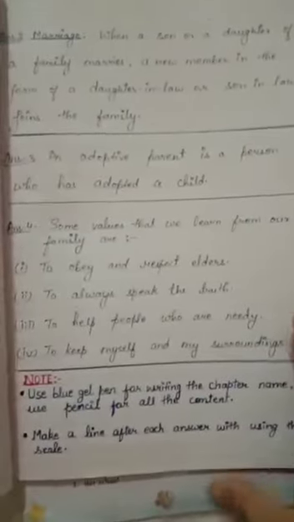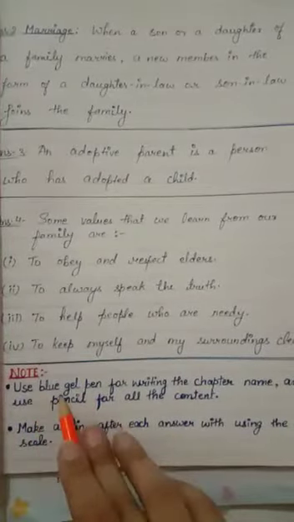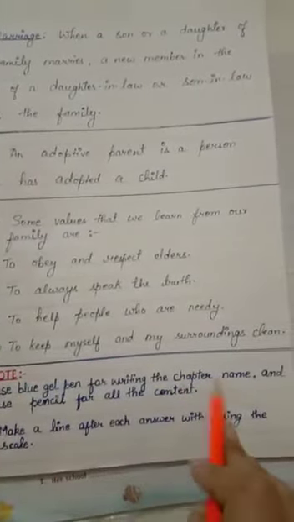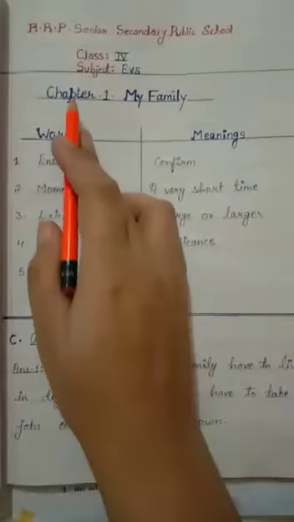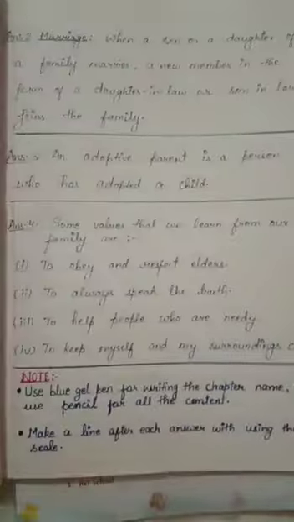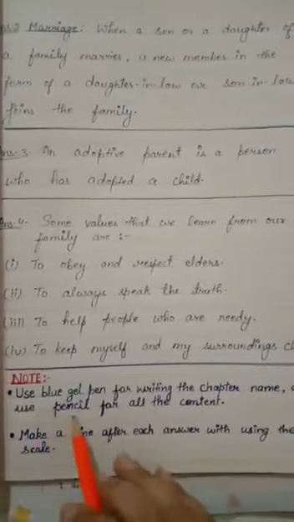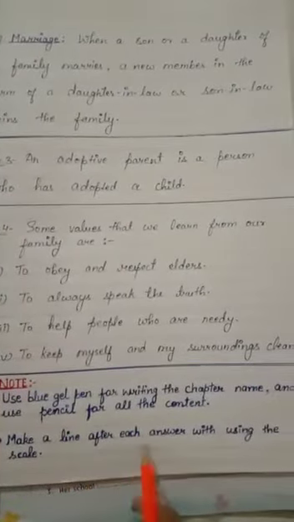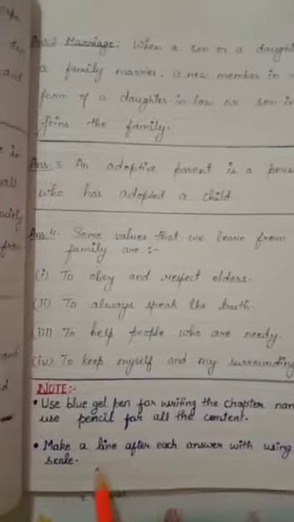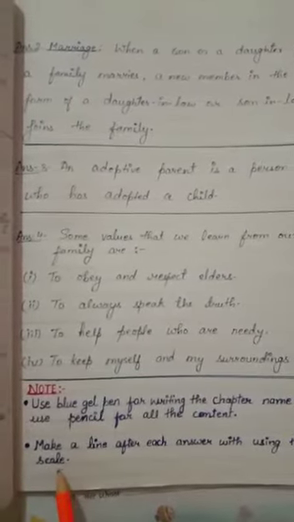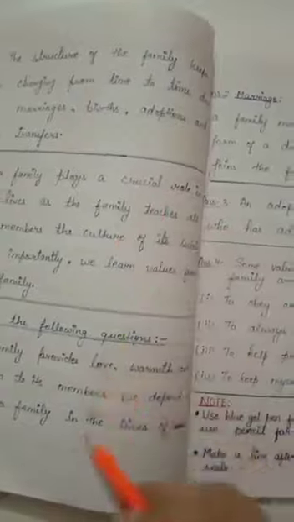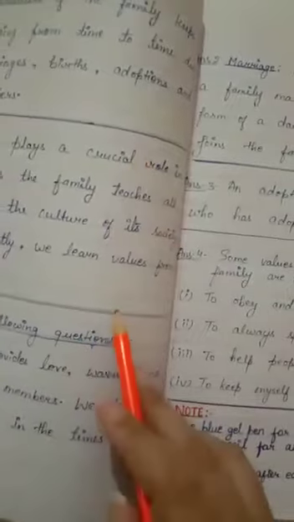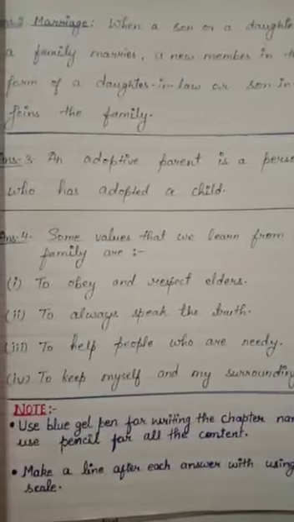Okay, now here are 2 notes. Use blue gel pen for writing the chapter name. And use pencil for all the content. Okay. Make a line after each answer using the scale, like these lines. You will make a line after each answer. Understood? Now let's come to our book.